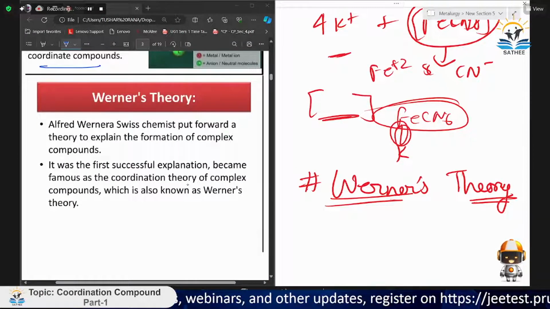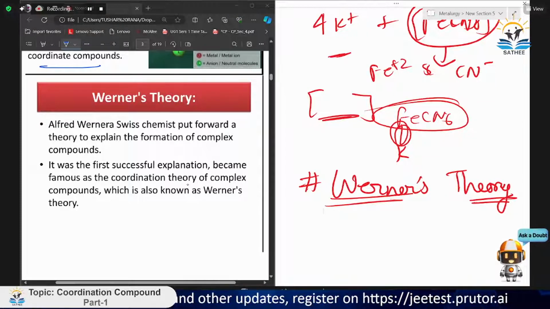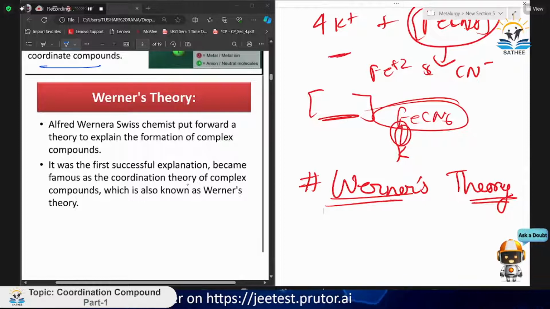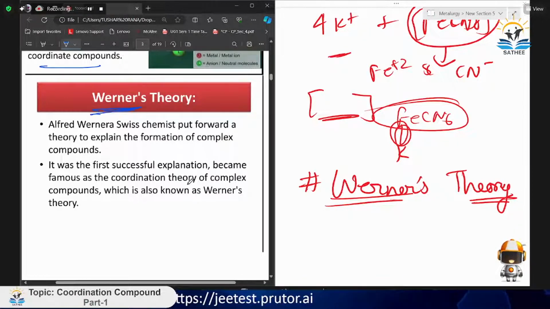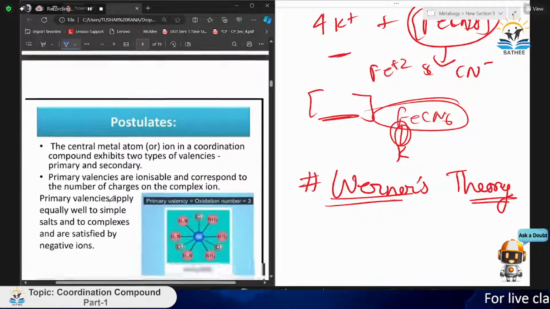Alfred Werner, a Swiss chemist, put forward a theory to explain the formation of complex compounds, how complex compounds are formed. It is named Werner's theory after the scientist. It was the first successful explanation and became famous as the coordination theory of complex compounds, which is also known as Werner's theory. Just an intro part.